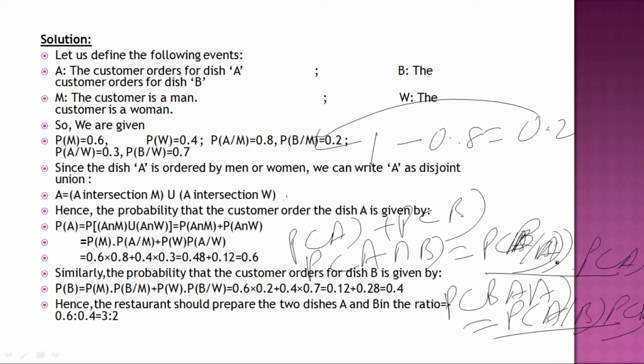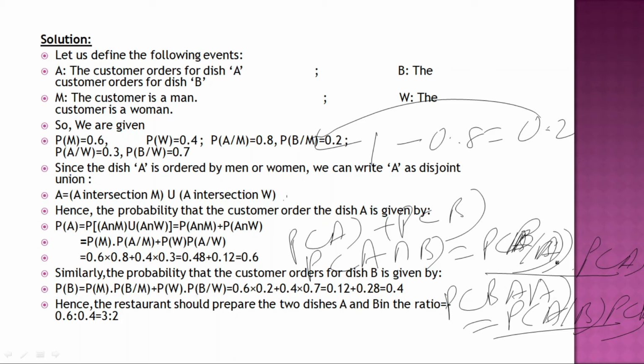Similarly, the probability that a customer orders dish B. We had taken this for dish A, so for dish B, similarly we can solve. Look, instead of A we are putting B. Just simply nothing else. P(W), P(B|W), and the answer will be 0.4. And the restaurant should prepare the two dishes A and B in the ratio of 0.6 divided by 0.4, that is coming to 3 by 2.